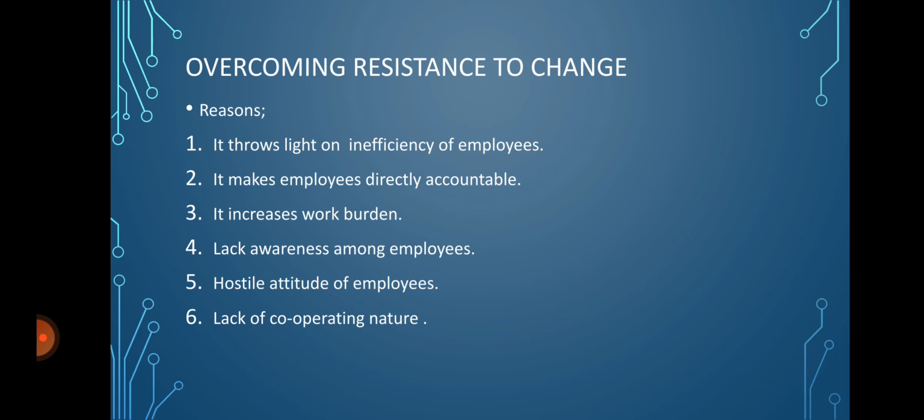Second reason is it makes employees directly accountable. That is, in the organization manual, authority and responsibility will be clearly defined for each employee working in the organization. So whatever result they give, it may be positive, it may be negative, they will be held responsible or accountable for the consequences of the result given by those employees.